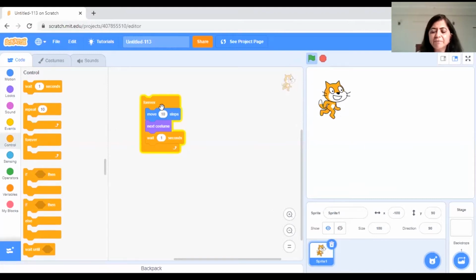See, now I can see what is happening, right? And if I reduce this wait from 1 to 0.5, I will be able to see it's moving a little faster. Why is it moving faster?